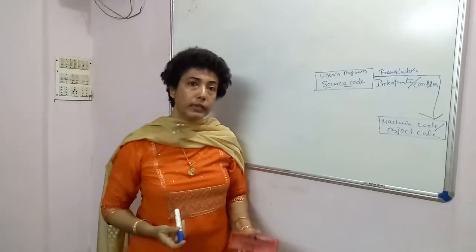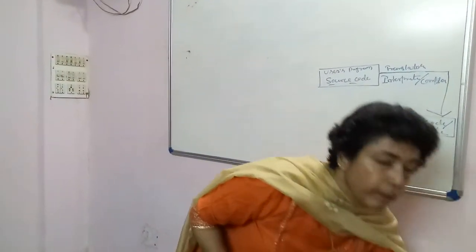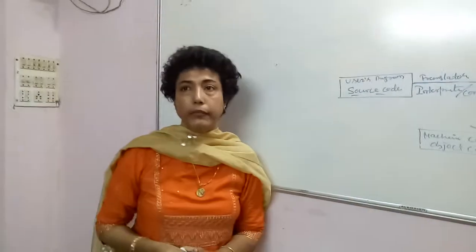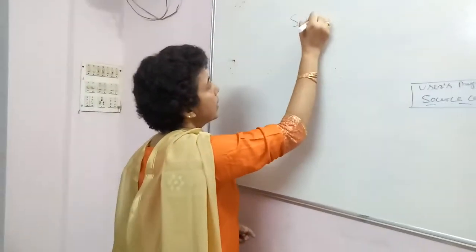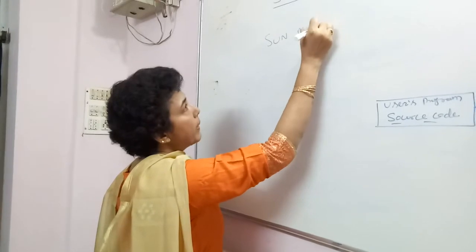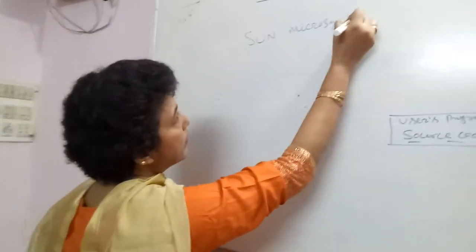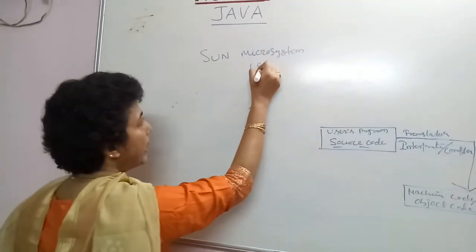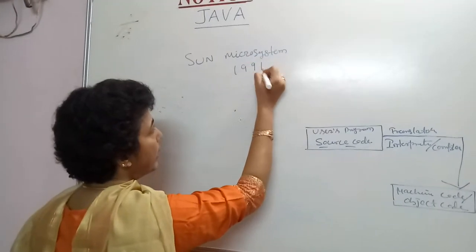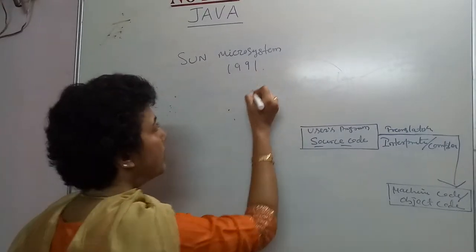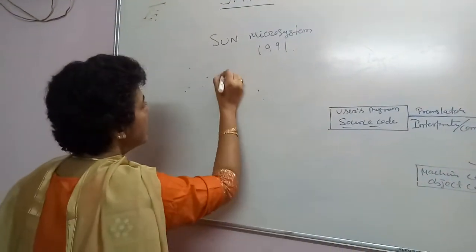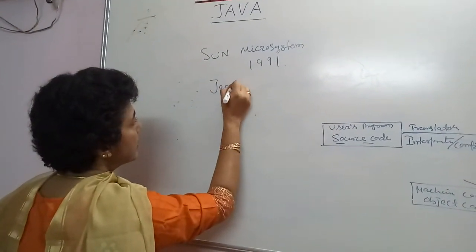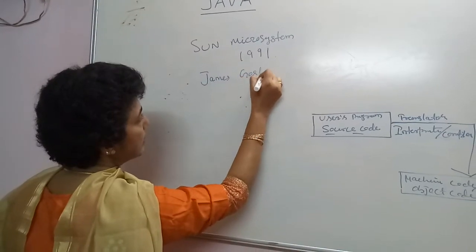Now, as I was telling you, Java is a high level language. It was developed by Sun Microsystems in the year 1991, and the person responsible for the development of this language was James Gosling.